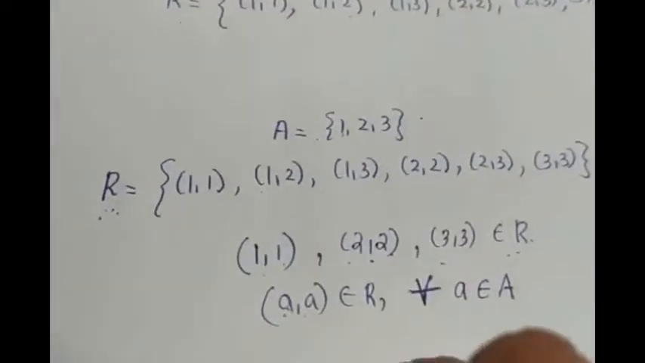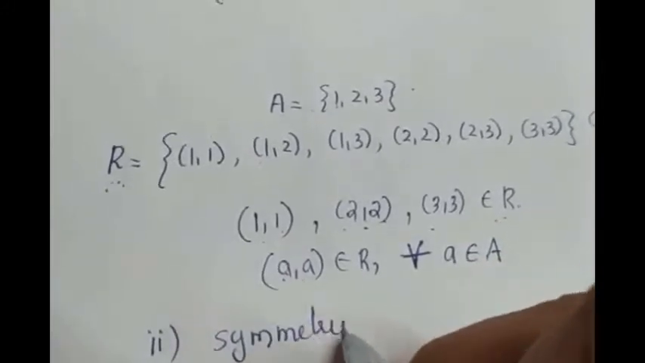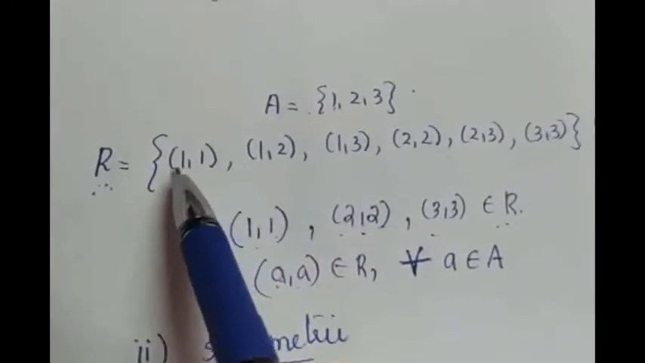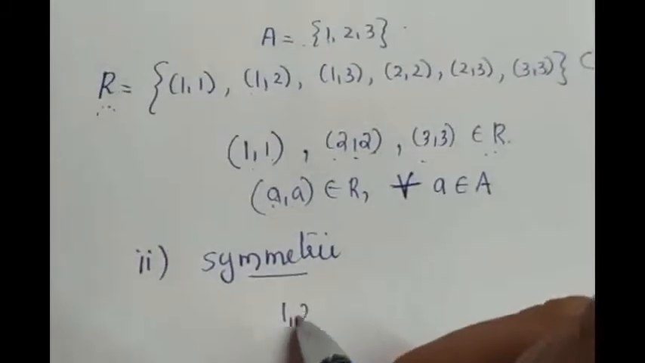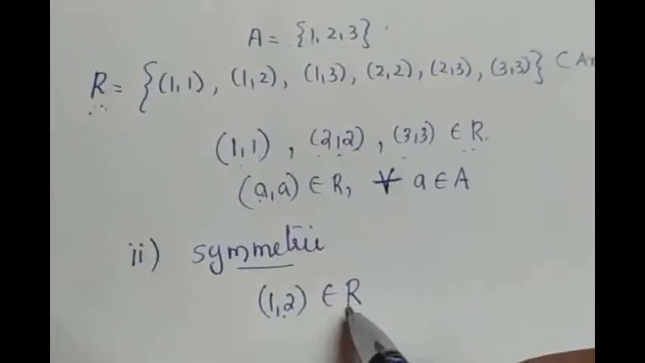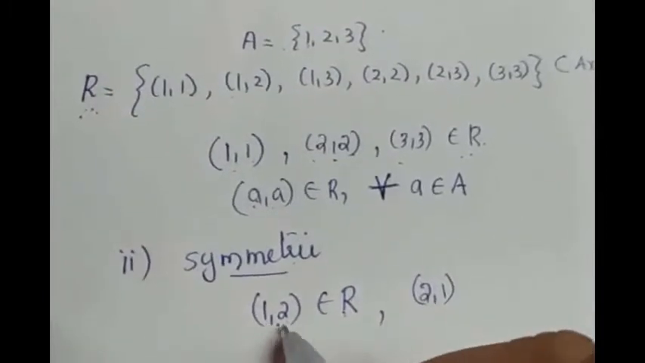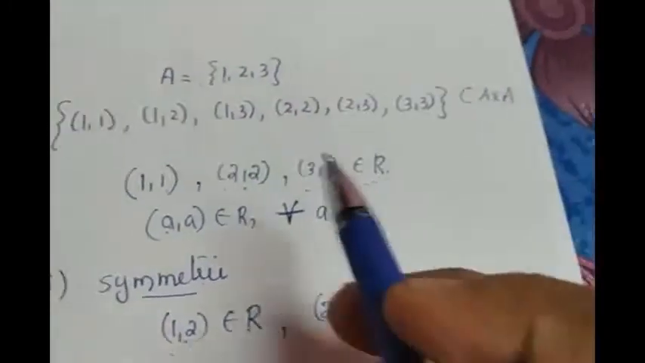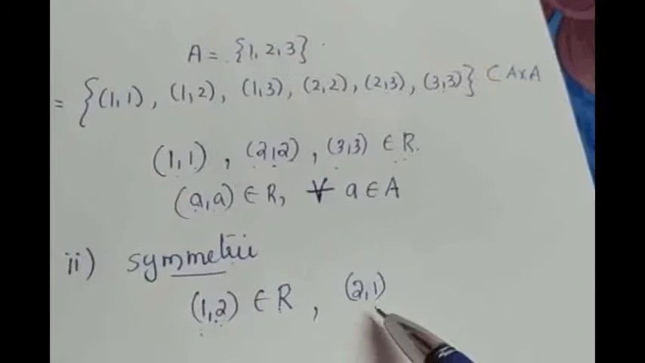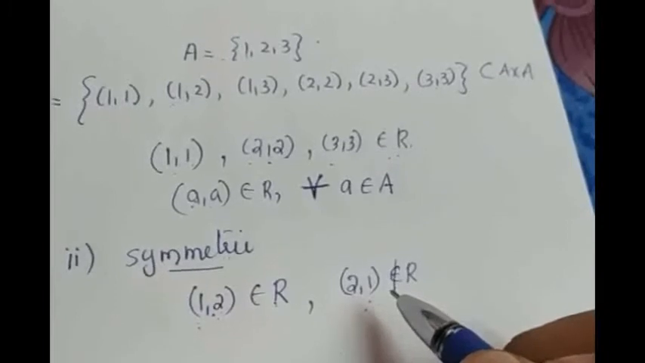That is the first type. The second type is symmetric. For the relation R to be symmetric, what we have to check is, (1,1) we can avoid because we already did it. Take the element (1,2). It's sure that (1,2) is an element of R. If (1,2) is an element of R, to prove the relation is symmetric, we have to check whether (2,1), the reverse way, is also an element of R. No, R contains only these elements and (2,1) is not an element of R. Therefore, what is the conclusion? R is not a symmetric relation.